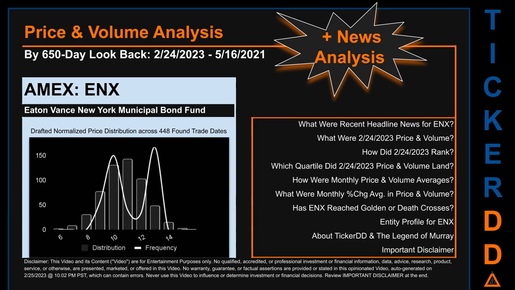The chart shown on this page is our initial attempt at studying the price for ENX after dynamically normalizing price distribution across those discovered trade dates. The bar chart is the generated distribution and the overlaid line graph, if it is generated, is the frequency of the prices on the x-axis. We will enhance this look through as our AI model progresses in the next iteration. Remember that this is just a drafted, in progress, observational model to best fit abstracted third-party data into various opinionated views. Before we jump into price and volume analysis, let's look at recent headlines for ENX.